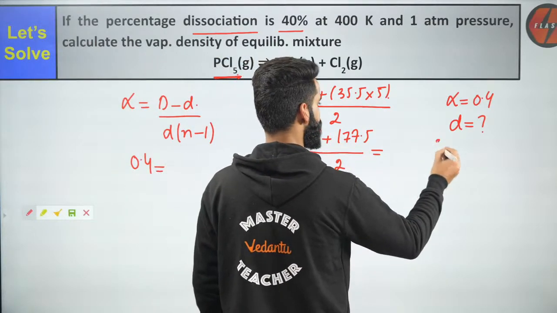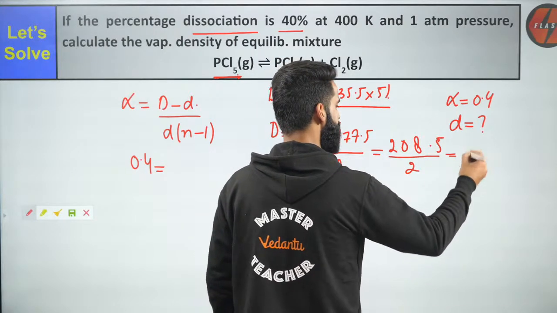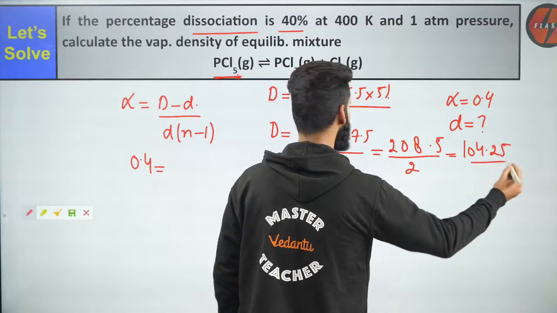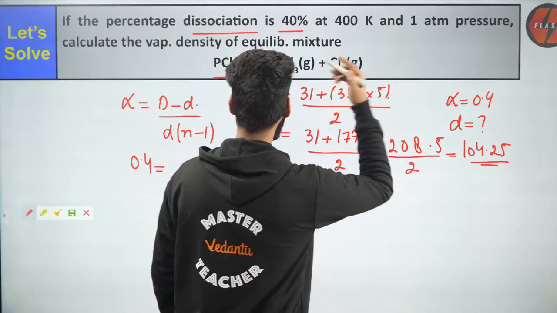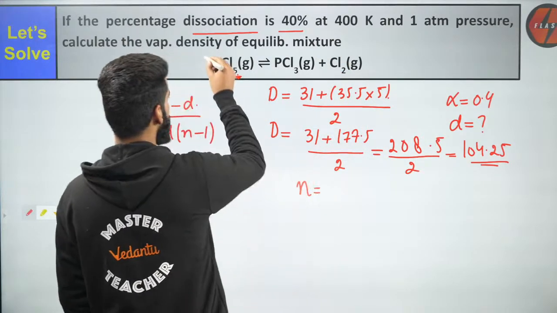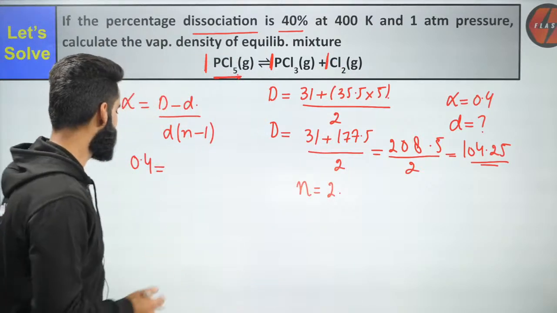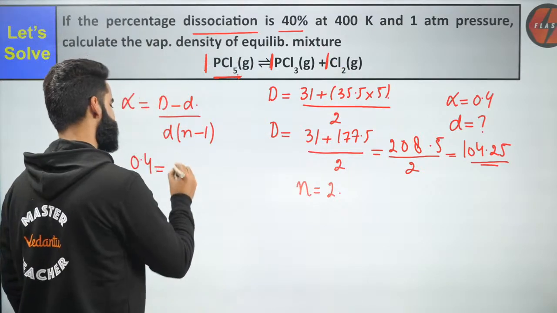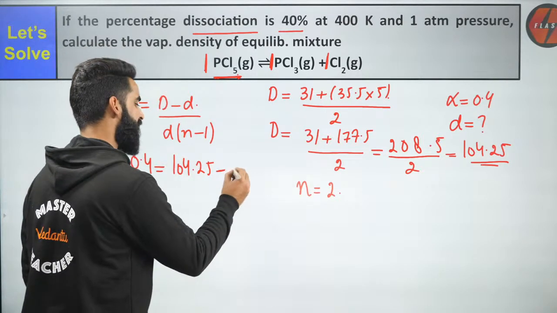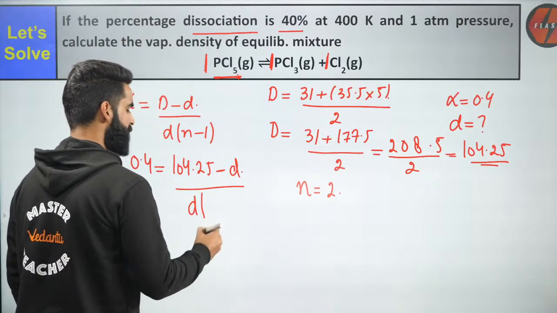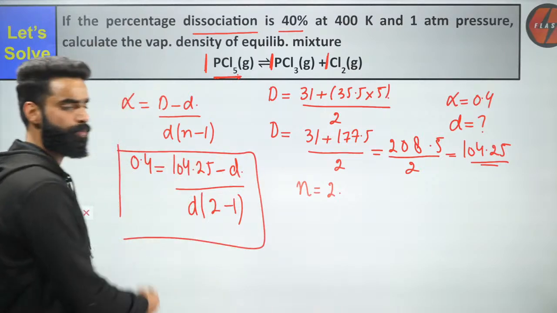So what is the value of D which you are getting right here? 208.5 divided by 2, which is going to be 104.25. So I have the value of capital D, I have the value of alpha, and let's calculate the value of n as well. From 1 mole of reactant, how many moles are you getting? 1 plus 1, 2 moles. So the n value is simply 2. Capital D is 104.25 minus small d, which I have to calculate, divided by small d, multiplied by n minus 1, n is 2 minus 1. Did I get one equation with one variable in it?